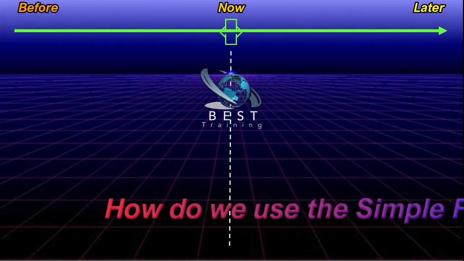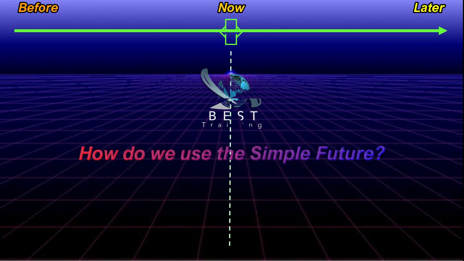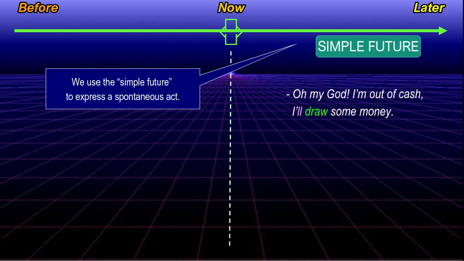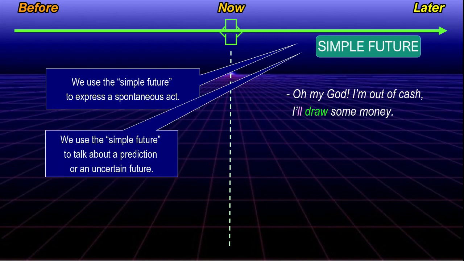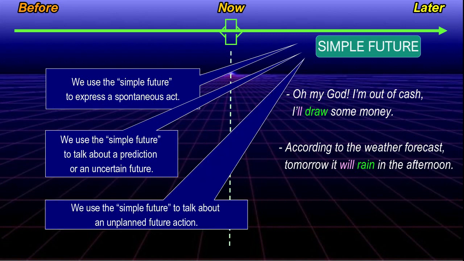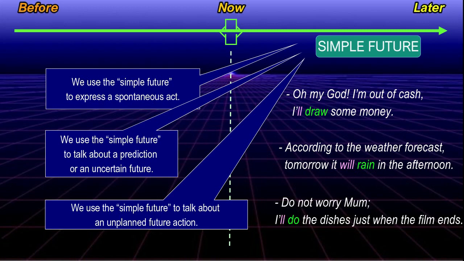How do we use the simple future? We use the simple future to express a spontaneous act. Oh my God, I'm out of cash. I'll draw some money. We use the simple future to talk about a prediction or an uncertain future. According to the weather forecast, tomorrow it will rain in the afternoon. We use the simple future to talk about an unplanned future action. Do not worry, Mum. I'll do the dishes just when the film ends.